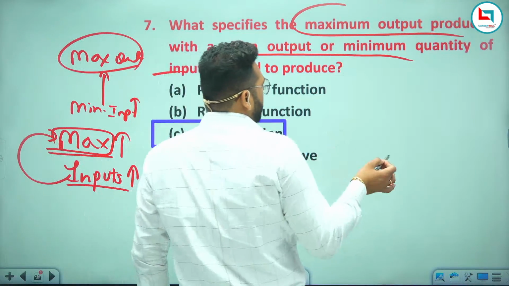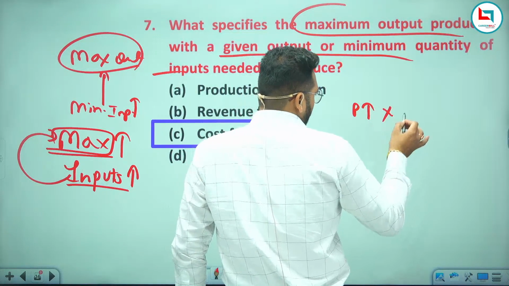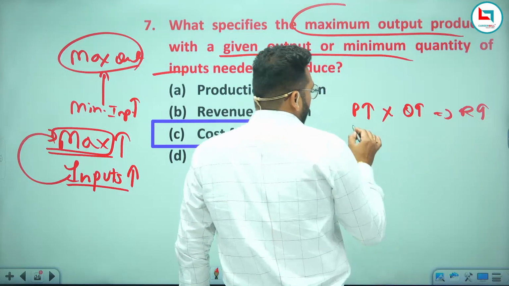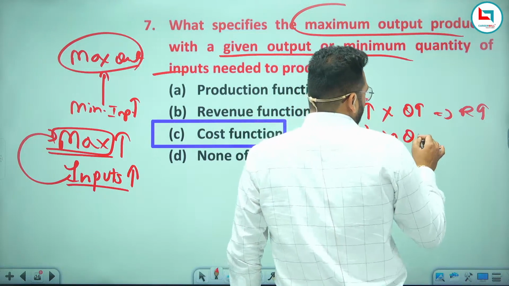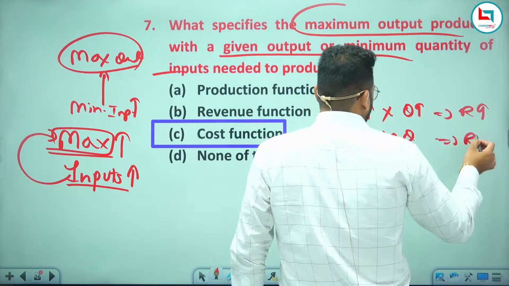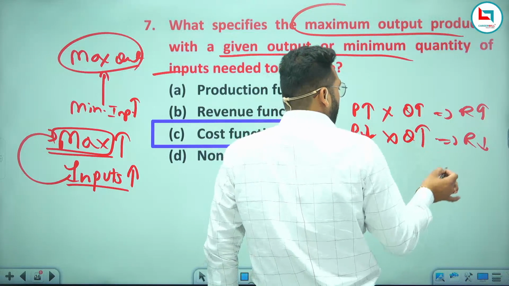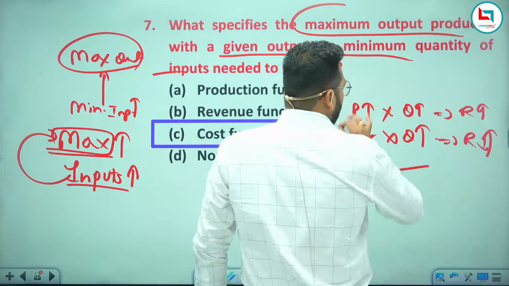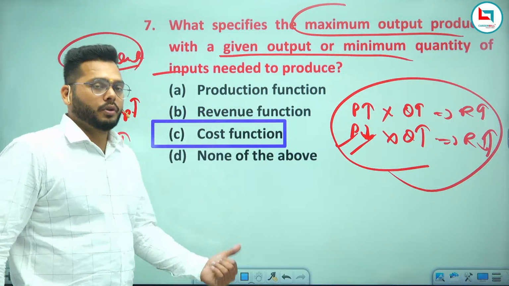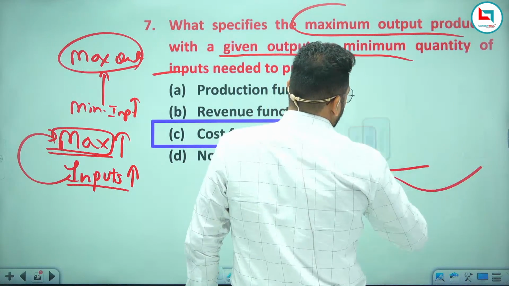It also depends on price. It means if you increase the price and the quantity is increasing, you will get more revenue. If you lower the price and the quantity is the same, you will still get revenue, but less revenue. If you are decreasing the price but increasing the quantity, you will still get more revenue. So it totally depends on the price and the quantity of the product that you are selling, right? So this is what cost function and revenue function.